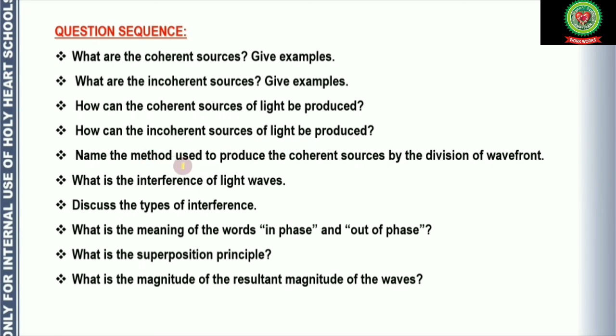Name the method used to produce coherent sources by division of wavefront. Next question: what is interference of light waves? Discuss the types of interference. What is the meaning of the words in phase or out of phase? What is the superposition principle? And the last question: what is the magnitude of the resultant of waves?